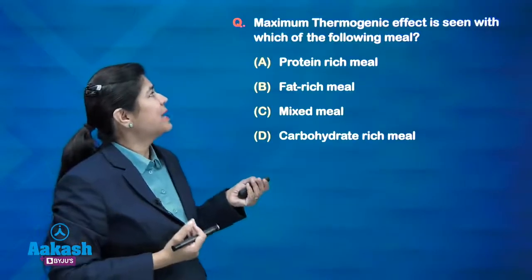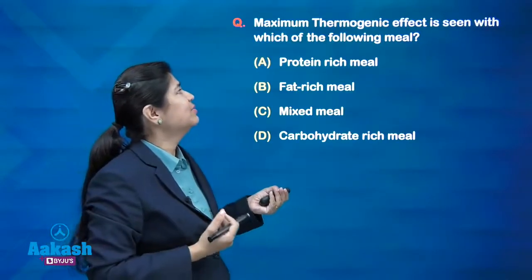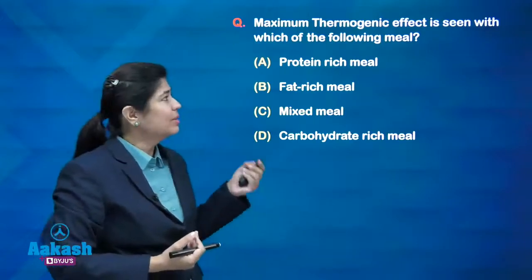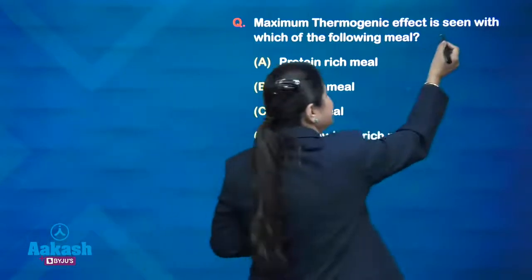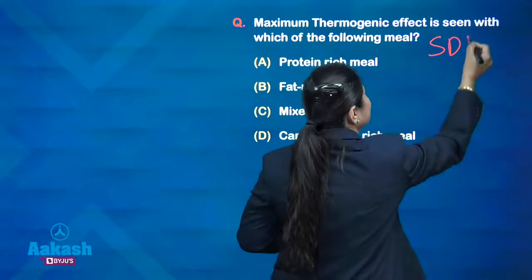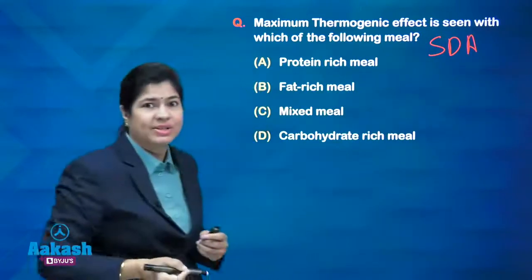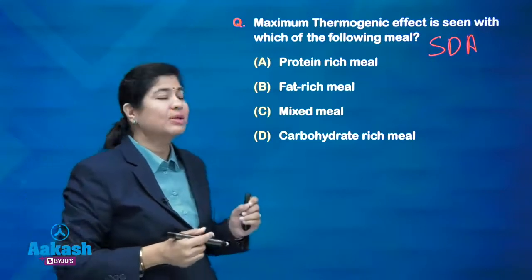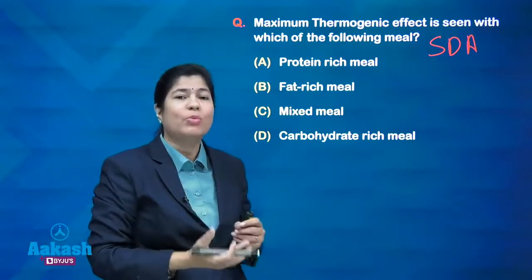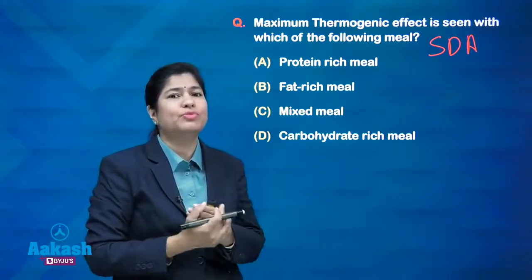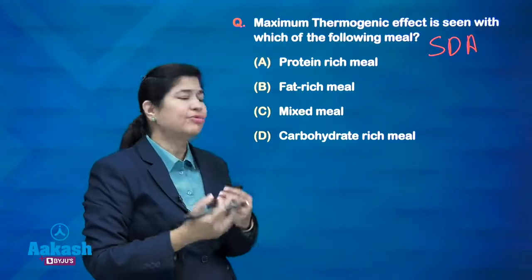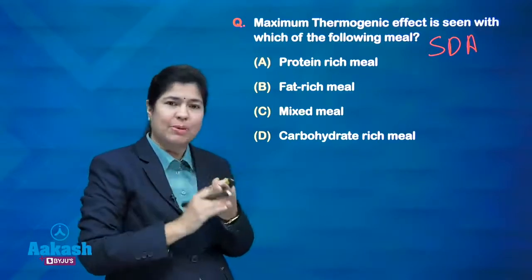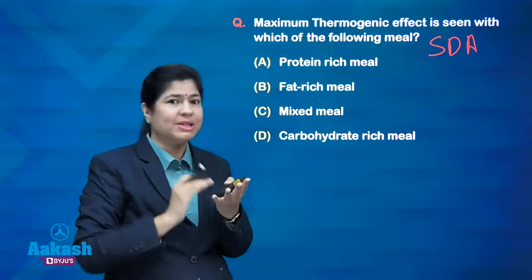Next question was: maximum thermogenic effect is seen with which of the following meals? So thermogenic effect is nothing but your SDA. SDA is your specific dynamic action, right? Specific dynamic action is the energy or the heat which is liberated when the digestion and absorption of the food happens. Now this is different for different active principles, that is your carbohydrates, fats, proteins and mixed meal.